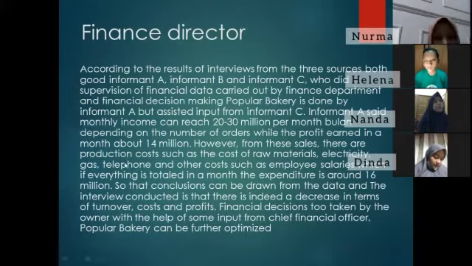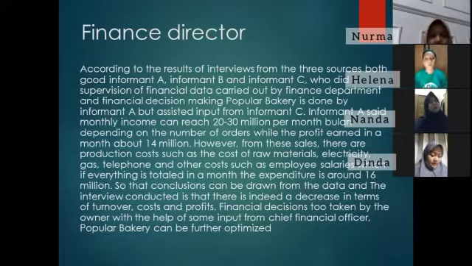Finance Director. According to the result of interview from the three sources, both informant A, informant B, and informant C, the supervision of financial data is carried out by the finance department, and financial decision making at Popular Bakery is done by informant A, but with input from informant C. Informant A said monthly income can reach 30 million per month, depending on the number of orders, while the profit earned in a month is about 14 million.